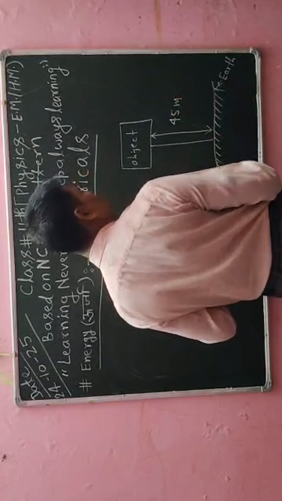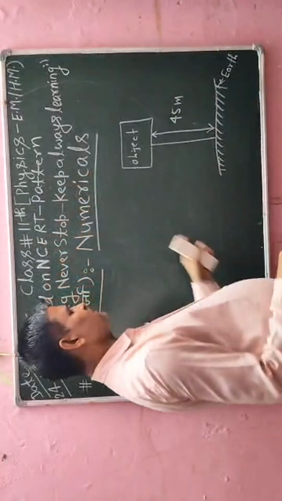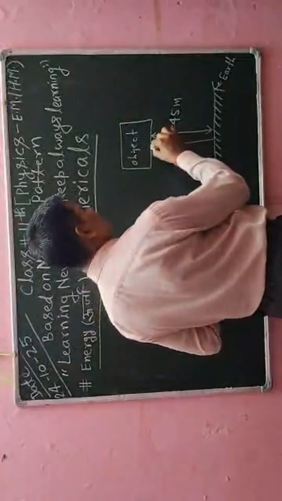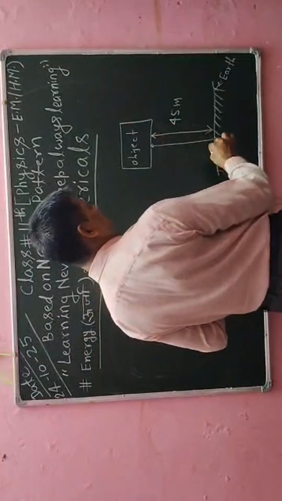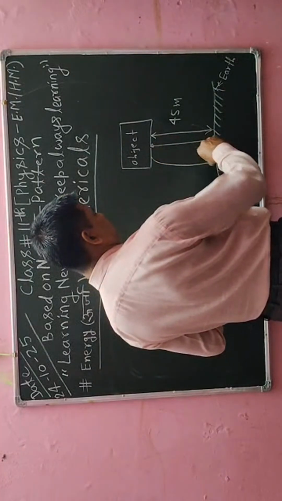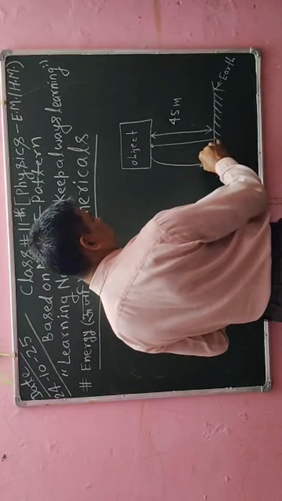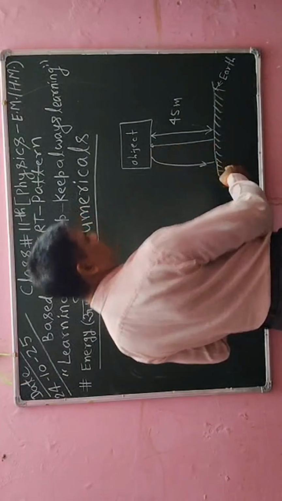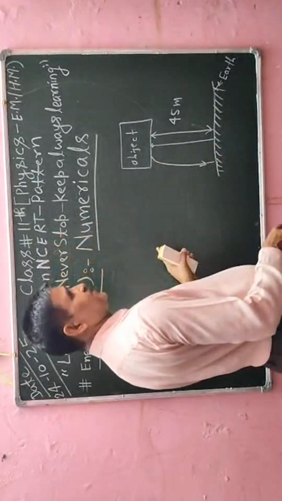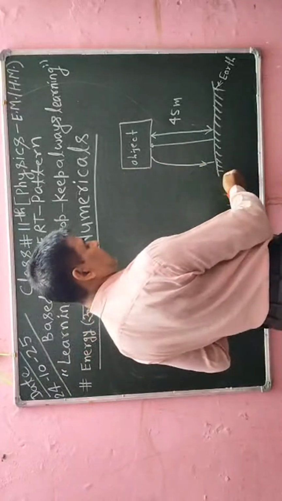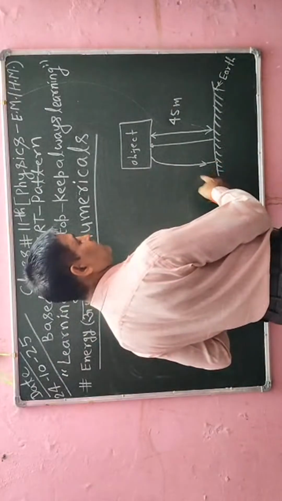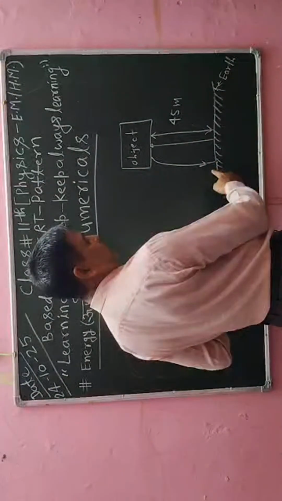45 meter in height. Now that object is dropped from the top of this tower to the ground. If this object comes to the ground, that is the earth, what will be the kinetic energy when that object reaches the ground?